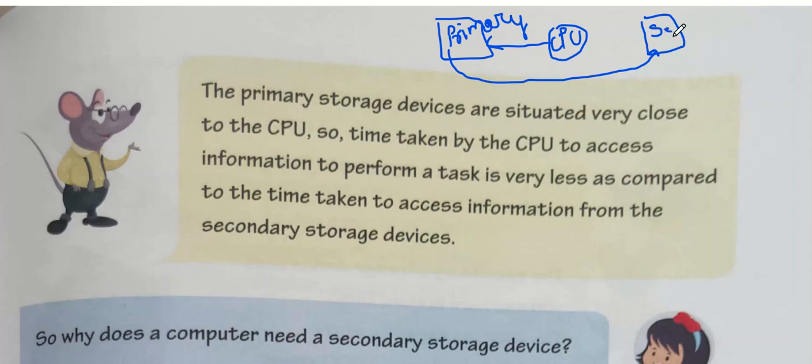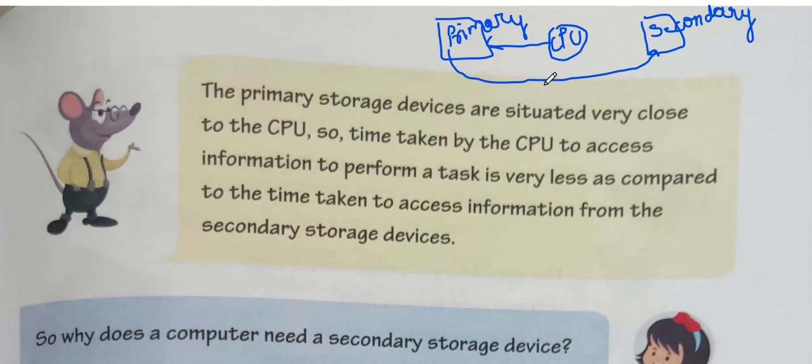Every file is stored inside the secondary memory, therefore every file will be visible on the secondary memory. Therefore, if we want any kind of file, first it will be searched inside the primary, and if we are not able to find it, then it is searched inside the secondary memory.